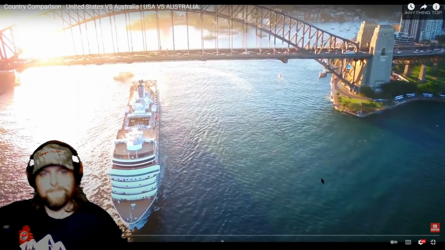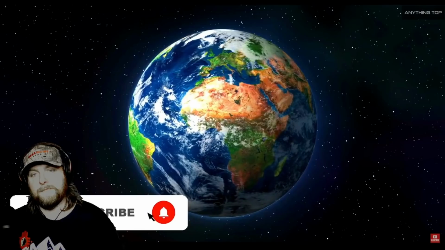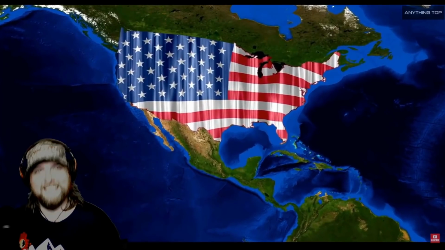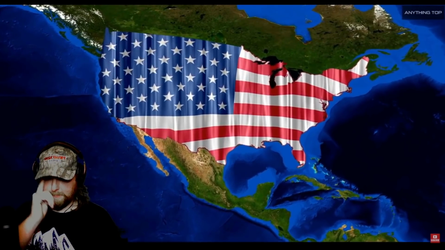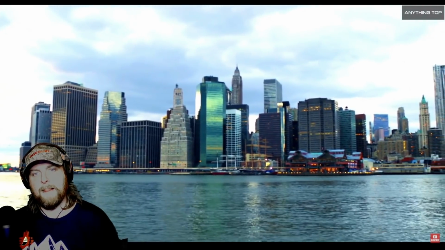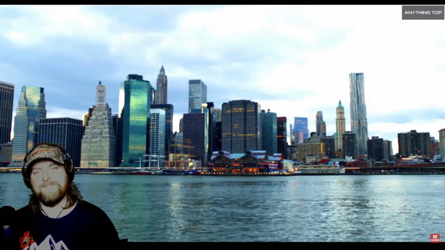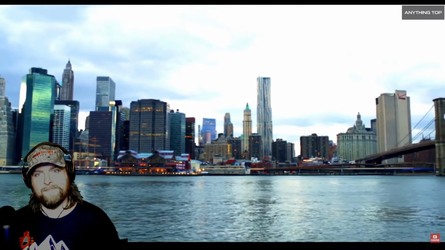There are total 7 continents in the world, and these two countries are located in different continents. America mostly located in the North America continent, whereas Australia is a part of Australia continent. The United States of America, commonly known as United States, the States or simply America, is a country comprising 50 states, a federal district, 5 major self-governing territories, and various possessions.